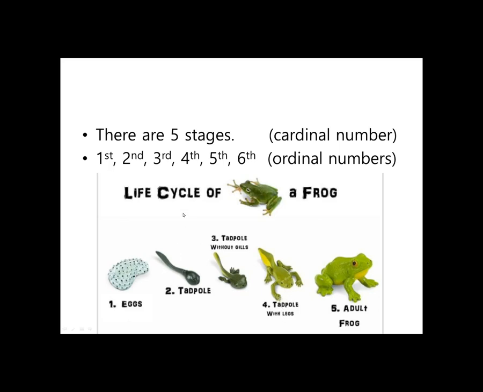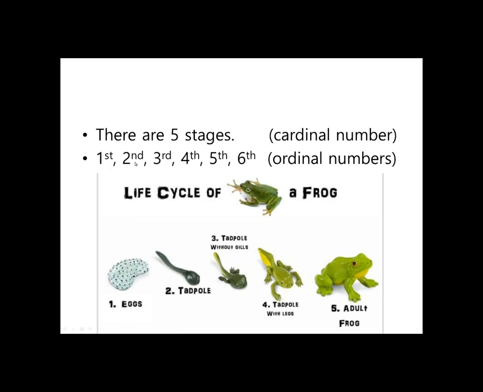But let's have a look. So, how many stages are there? So 1, 2, 3, 4, 5. There are 5 stages. And what is the first stage? What happens first? Okay, so we have the egg stage.